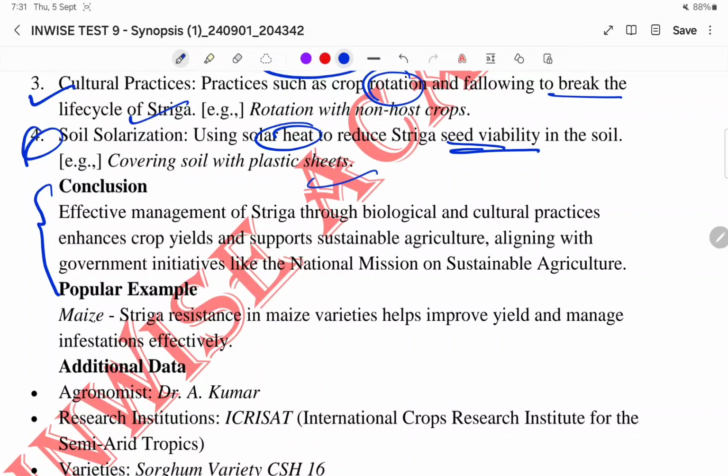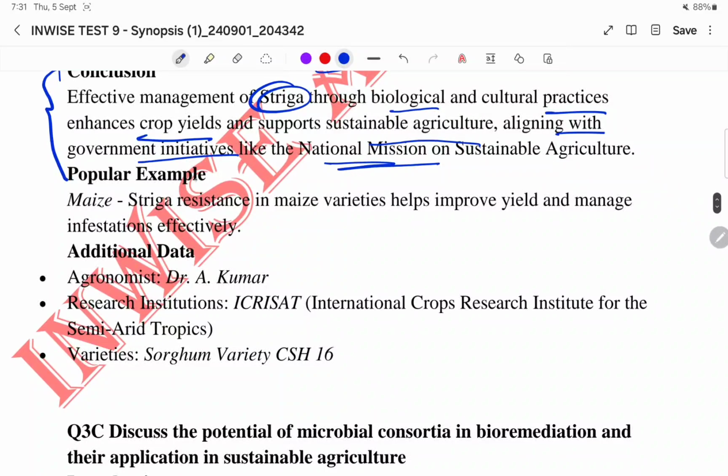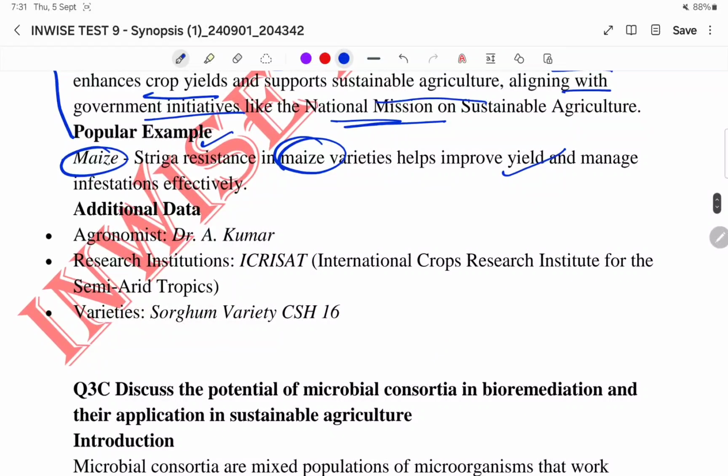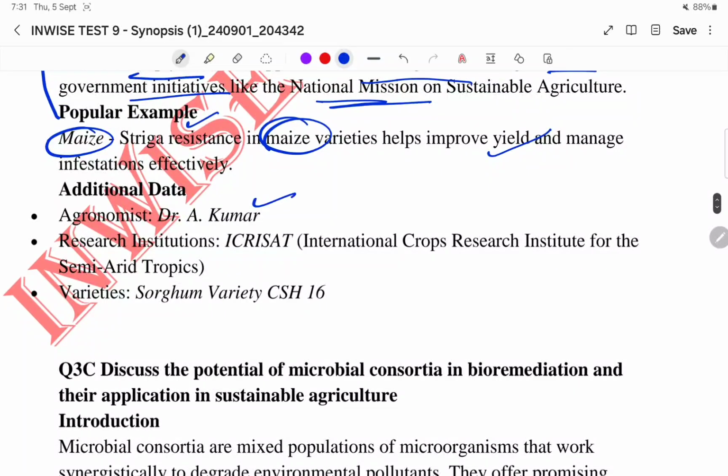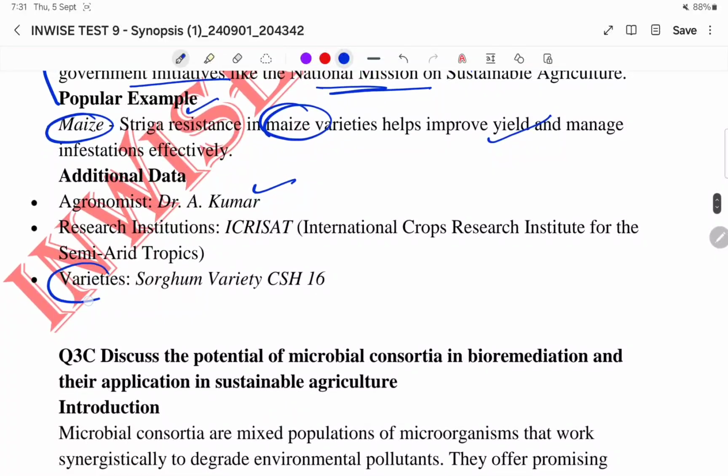To conclude: effective management of striga through biological and cultural practices enhances crop yield and supports sustainable agriculture, aligning with government initiatives like the National Mission for Sustainable Agriculture. Popular examples: striga resistance in maize varieties helps improve yield and manage infestations effectively. Additional data: research institute varieties like sorghum variety CHS16, which is resistant or tolerant to striga infestation.